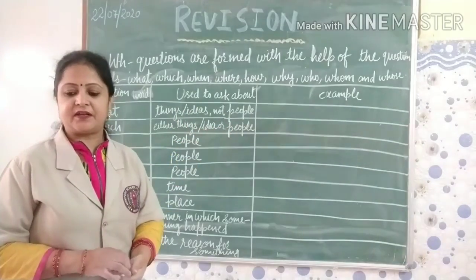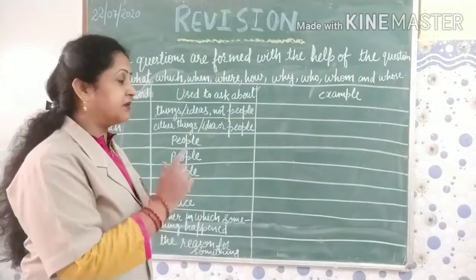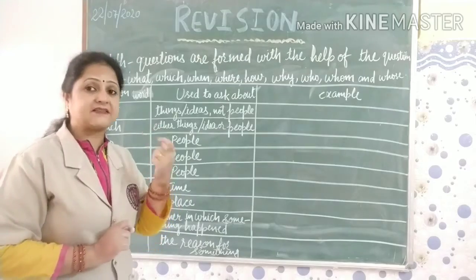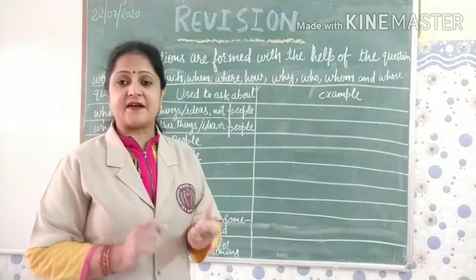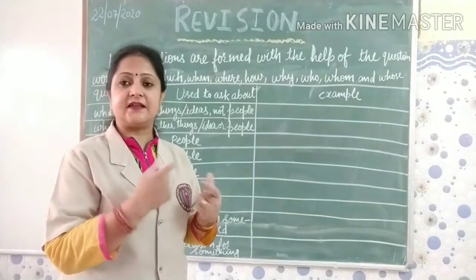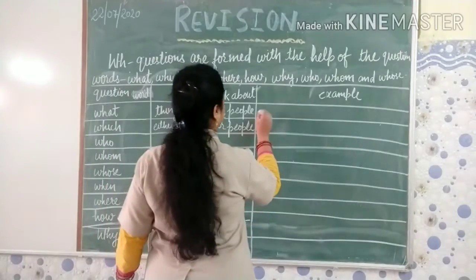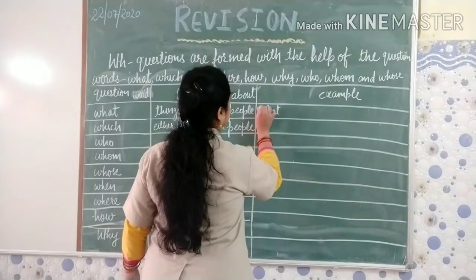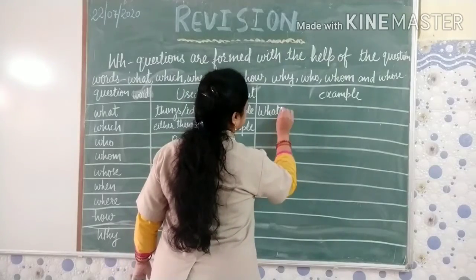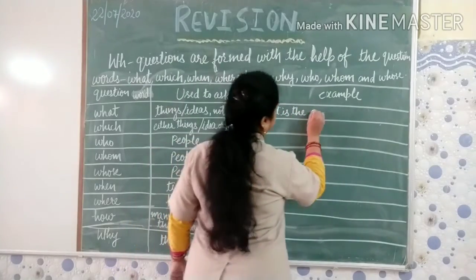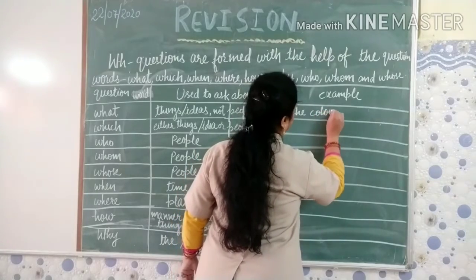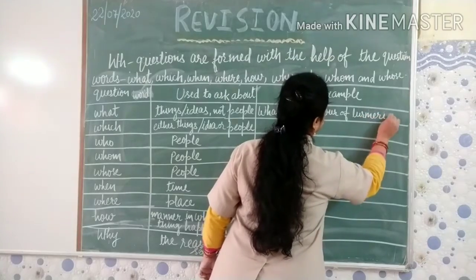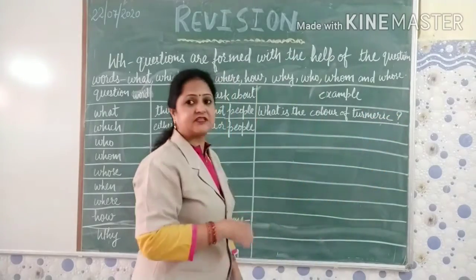So we can take one example here. What is the color of turmeric? What I am saying is, what is the color of turmeric? That means I am asking about the thing, turmeric. I am asking the color of the thing, and the thing is turmeric. So here we can write the first example. What is the color of turmeric? Question mark. Don't forget to put the question mark.